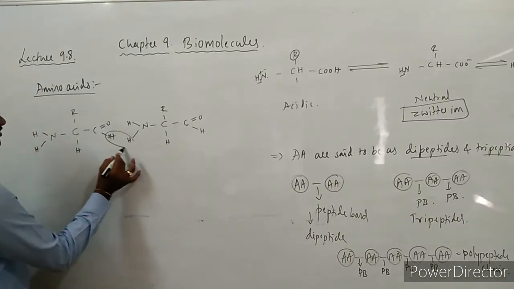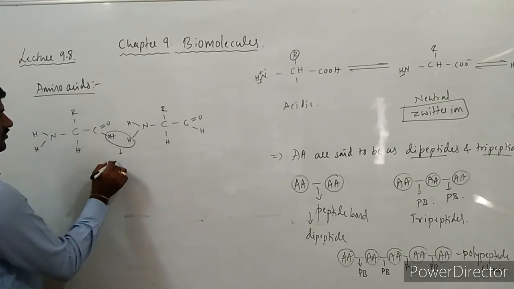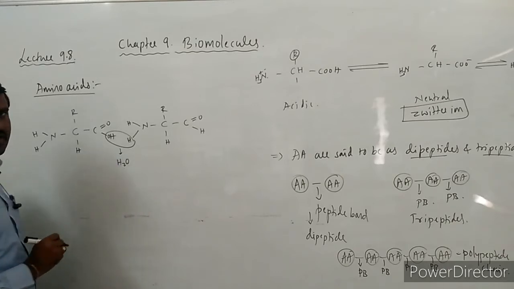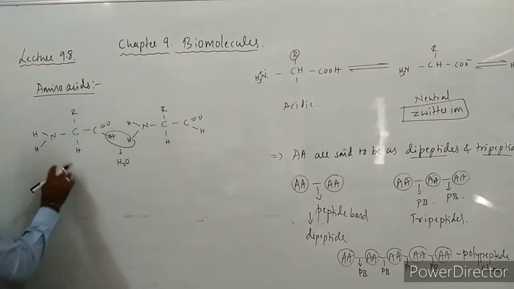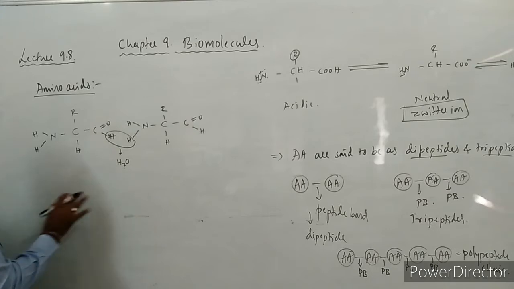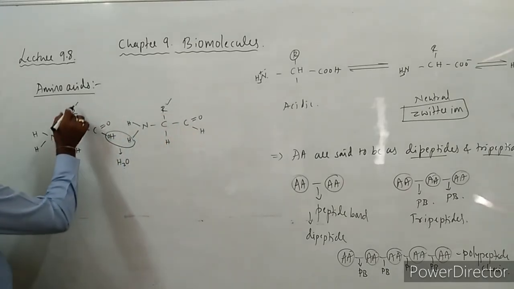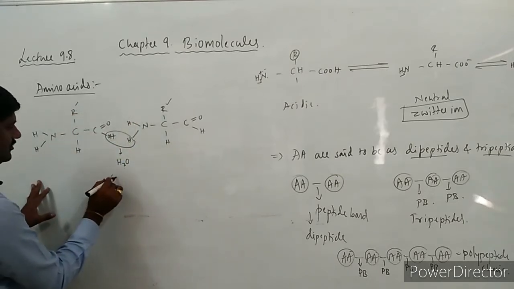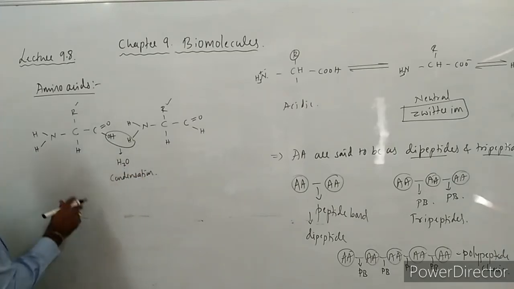See here, these two together form what? H2O. This is responsible for the formation of the peptide bond over here, right? So now we can write together here, so as to form a dipeptide. This is one amino acid, this is another amino acid, whatever the functional group in both of them. So here the condensation process occurs, when these two condense to form one dipeptide.